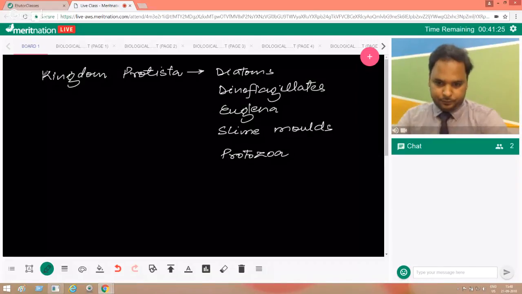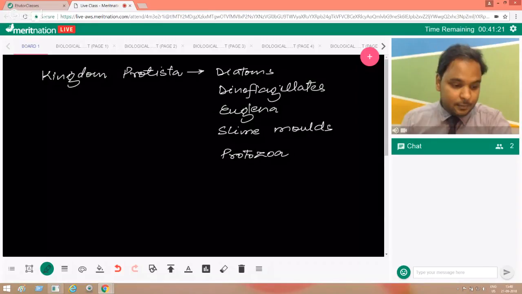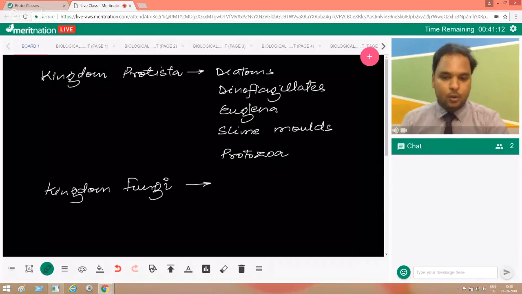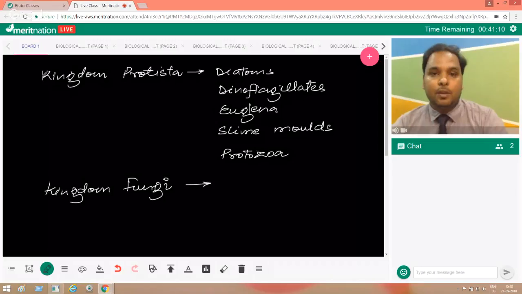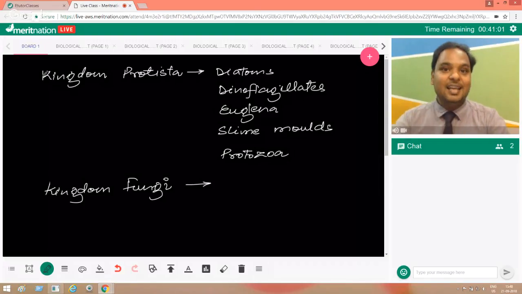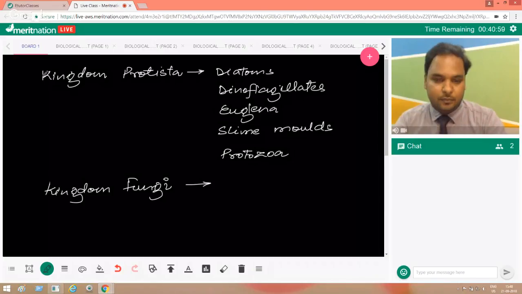Now next is kingdom fungi. Fungi are known for their beautiful characteristic of having a cell wall which is non-cellulosic, chitinous in nature, made up of chitin.